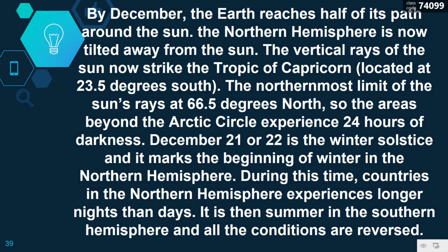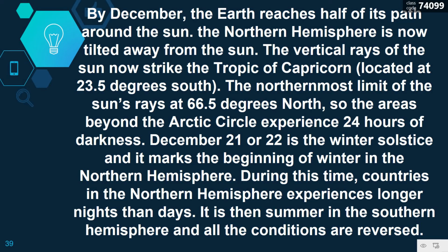By December, the Earth reaches half of its path around the Sun. The northern hemisphere is now tilted away from the Sun. The vertical rays of the Sun now strike the Tropic of Capricorn, located at 23.5 degrees south. The northernmost limit of the Sun's rays is at 66.5 degrees north, so the areas beyond the Arctic Circle experience 24 hours of darkness.